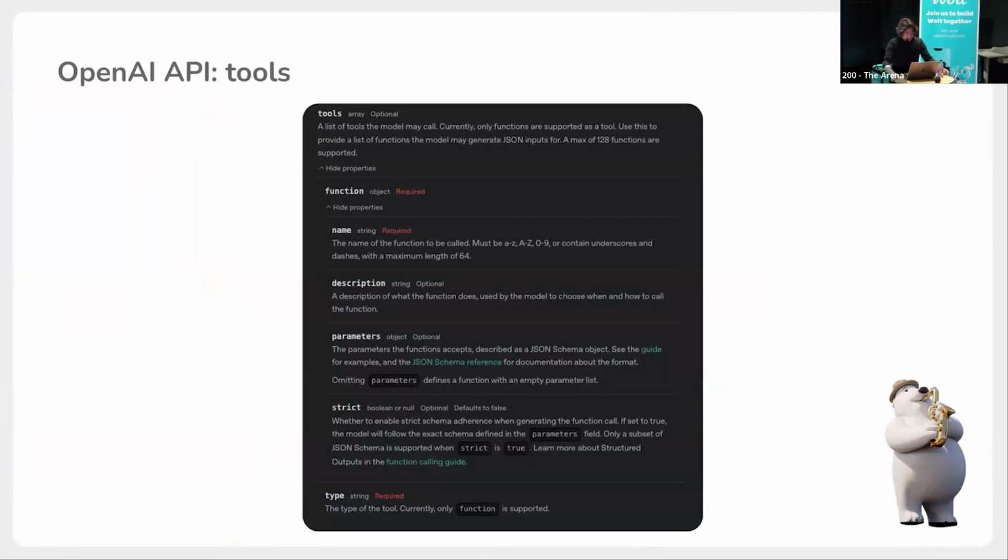You still define your function somewhere in the code, but when you make requests to the LLM model, you pass the whole description of your function in JSON format: name, description so it knows what it does, and a description of your parameters. All arguments that your function accepts should be described in this JSON schema object. And it's going to be used by ChatGPT to trigger the right functions and interact with your environment.